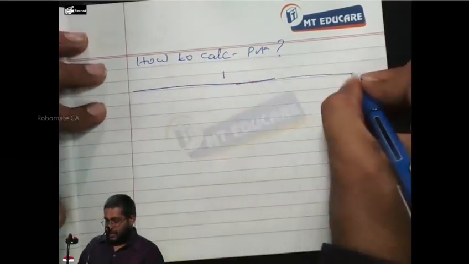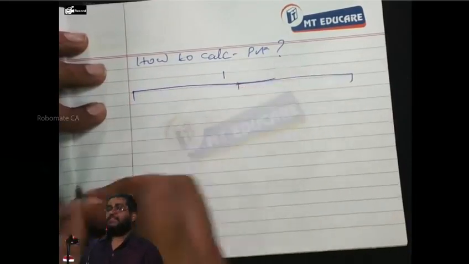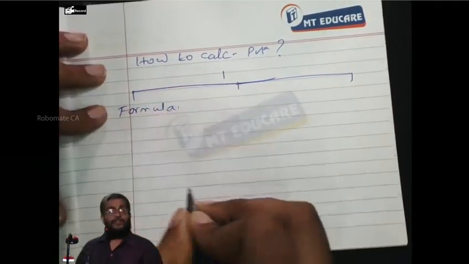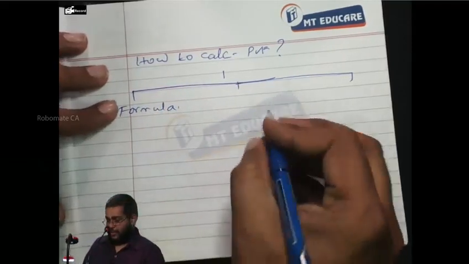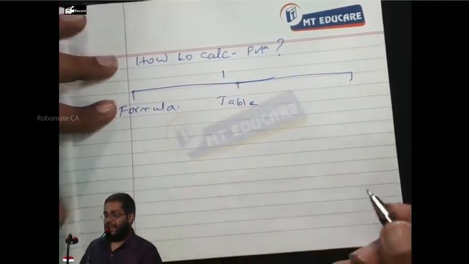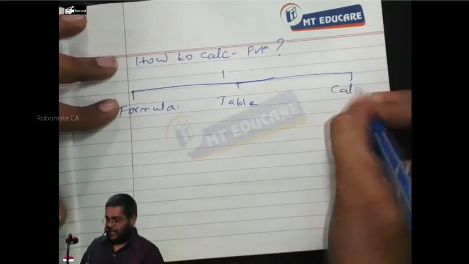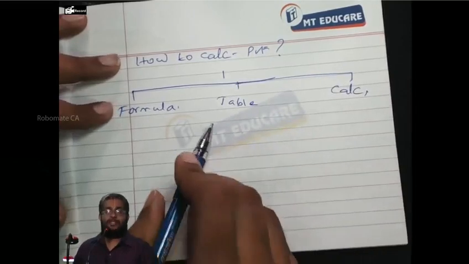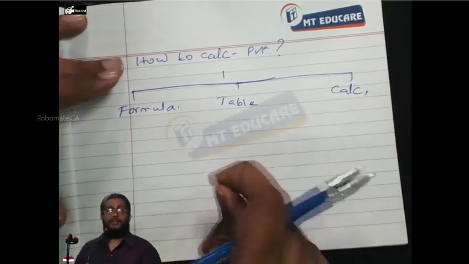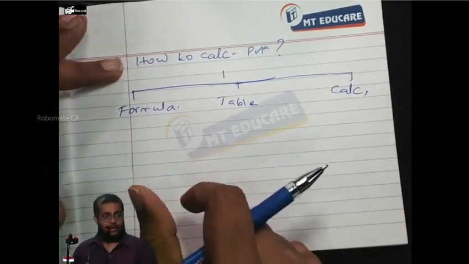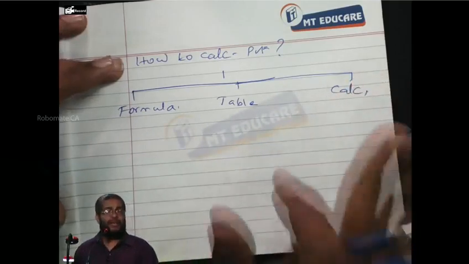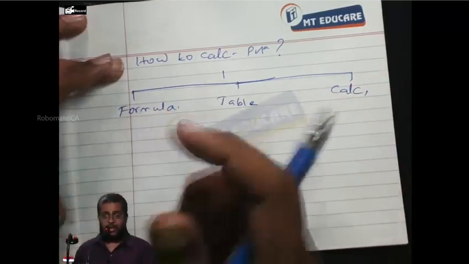I have 3 ways of getting it. First is to calculate using the formula. Second is a table; we have a table called the PV table. Third is using a calculator, which I will be using, because I have not given any table at the end of the workbook except for the natural log table, exponential table, and normal distribution table, because I never believe in the table. You should be able to calculate on your own. It is much faster.